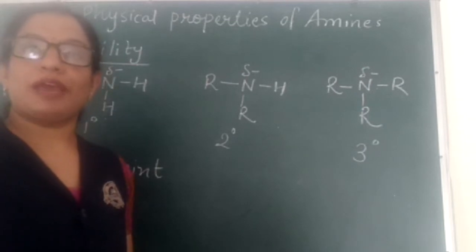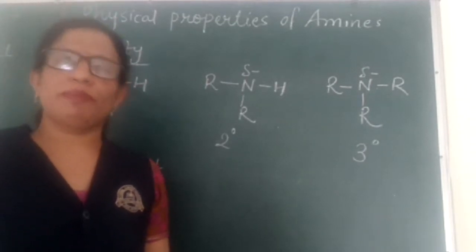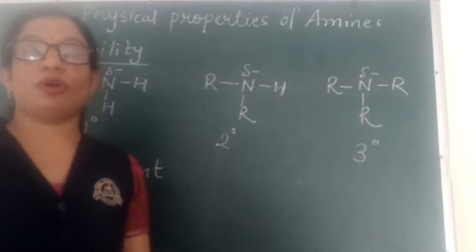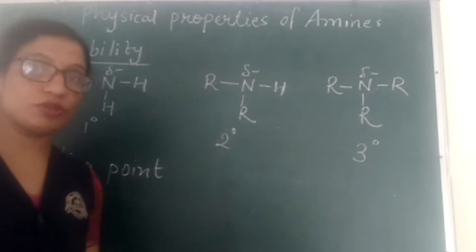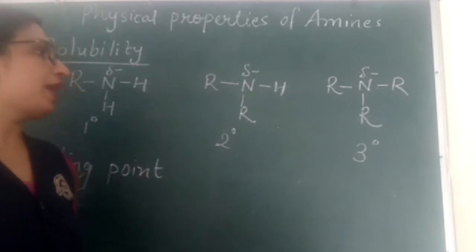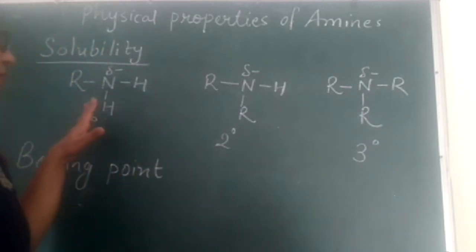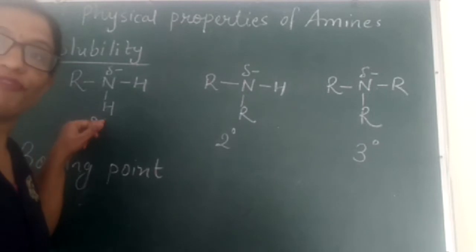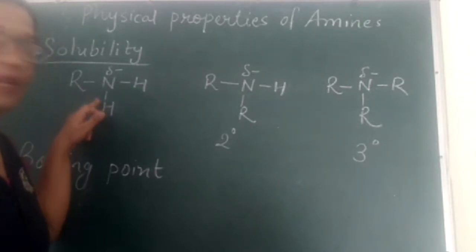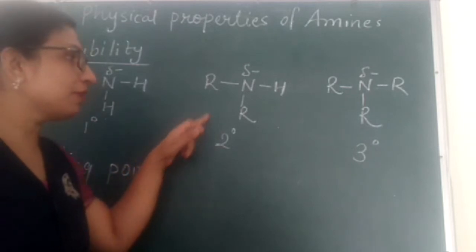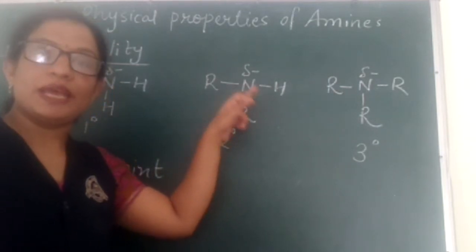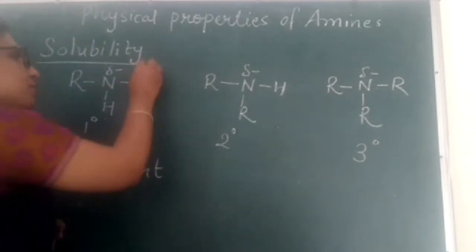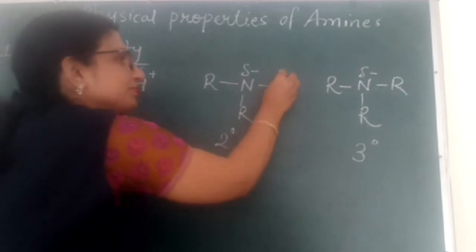Repeatedly, we have seen that boiling point or melting point is that property that depends on the strength of intermolecular forces of attraction. Now, as we can see here, primary amines have two NH bonds. You can see here, this is the structure of a primary amine having two NH bonds. Secondary amines have one NH bond. Now, the polarity of this NH bond. This NH bond is a polar bond.